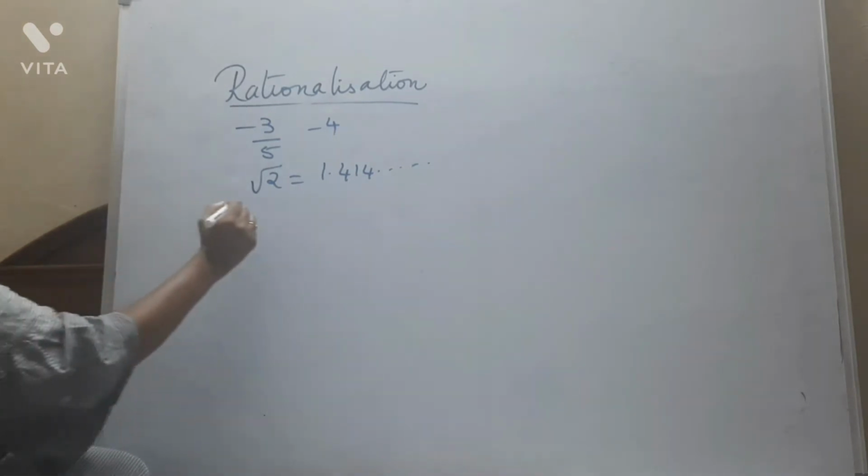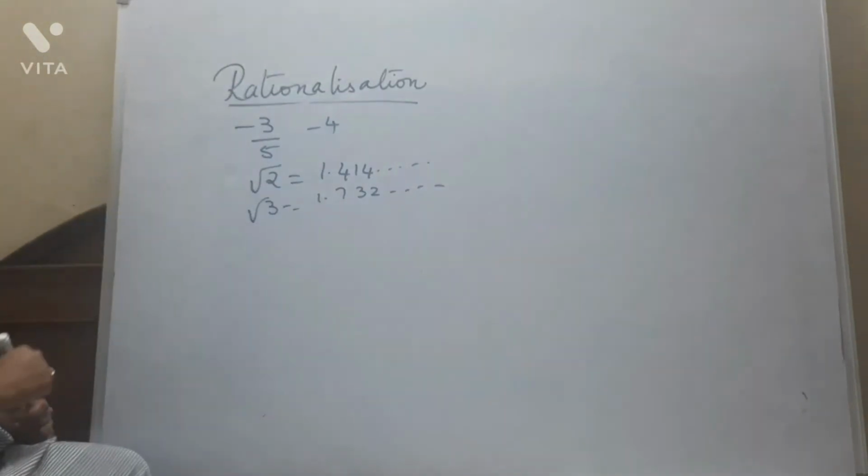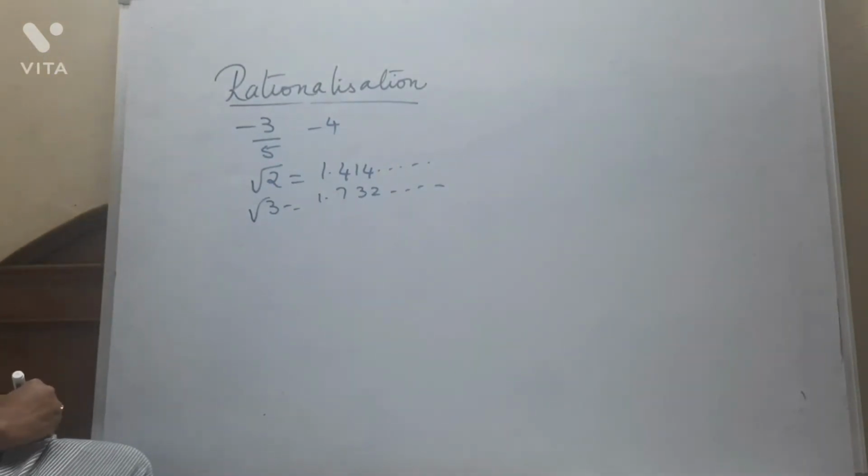Okay. So root 3 is 1.732. Here also the division process is never ending and the digits in the quotient are non-repeating. Right guys? So you can define an irrational number as a number which is non-terminating and non-repeating. Yes. So you have one more definition also for an irrational number.